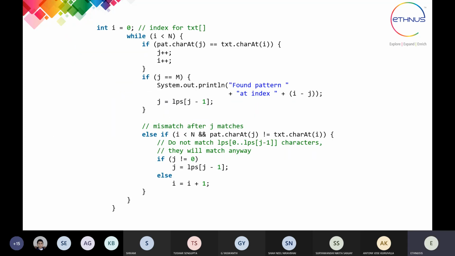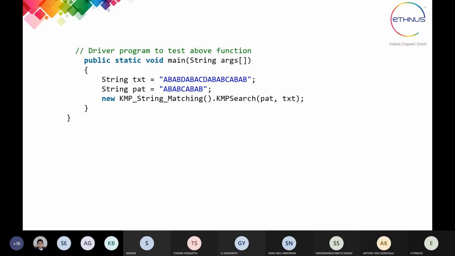Now we start with the program. So this is the program we have, in which the text is given and the pattern is given. Now we are going to do pattern matching search.